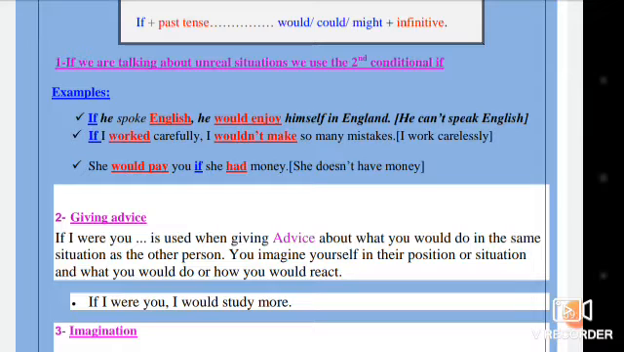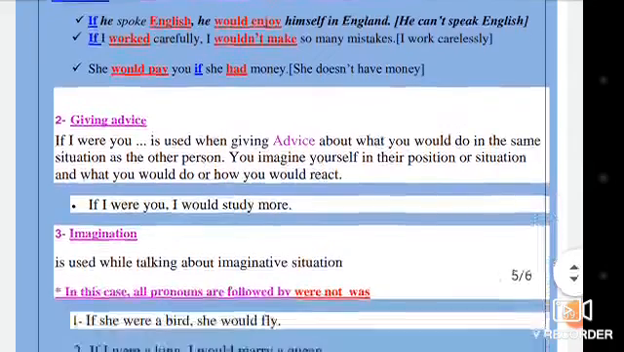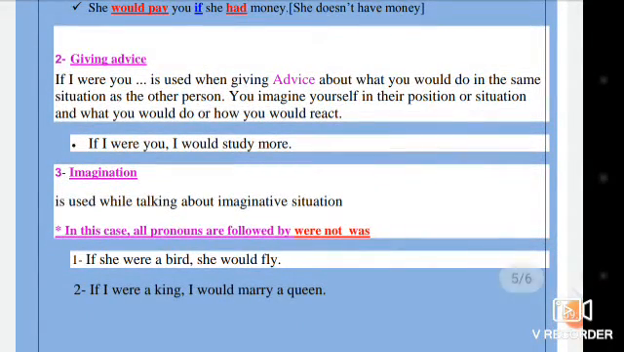We can use the second conditional if when we give advice. If I were you is used when giving advice about what you would do in the same situation as the other person. You imagine yourself in their position or situation and what you would do or how you would react. For example, if I were you, I would study more. It's equal to you should study more.